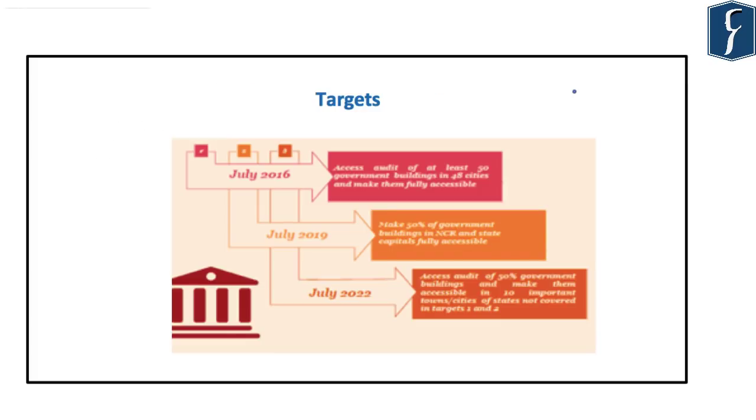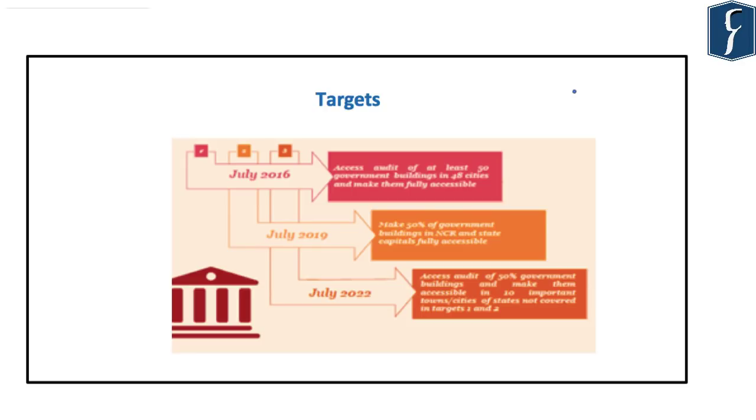Now, regarding the Accessible India campaign, you should note that the Government of India started this campaign in the year 2015, and it was supposed to be a nationwide campaign for achieving universal accessibility for persons with disabilities in order to create a barrier-free environment, both physical environment as well as digital environment. So the main focus was creating a barrier-free physical as well as digital environment for people with disabilities.